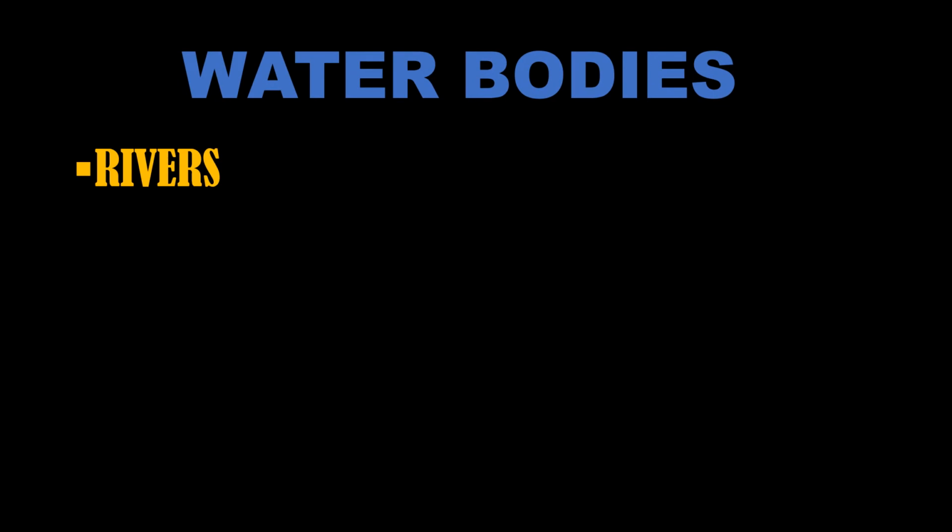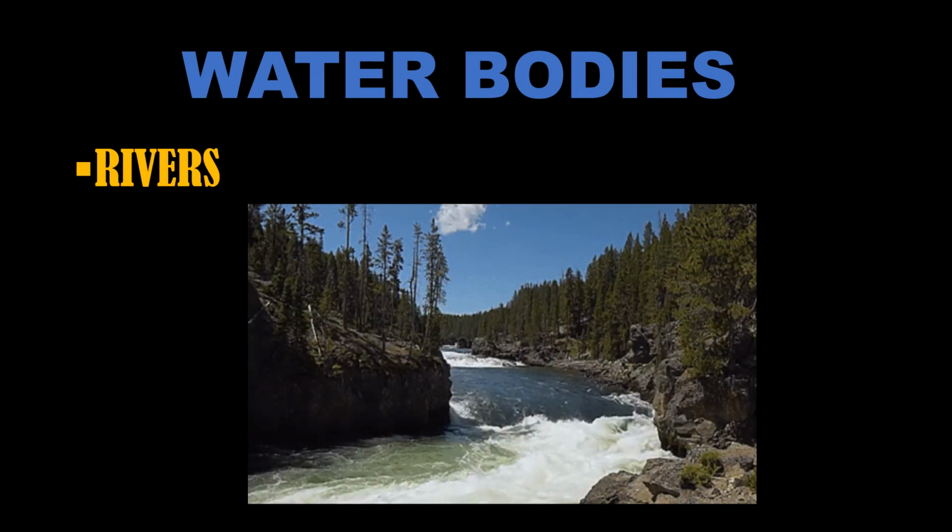Now children, the next part we are going to study is water bodies. Water bodies means on the earth the water is present in the form of rivers. Can you see this picture? This is the picture of a river. There are so many rivers on earth. So this is a water body. Water body means wherever water is present on the earth.